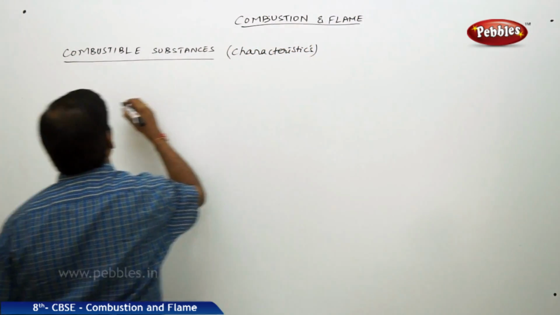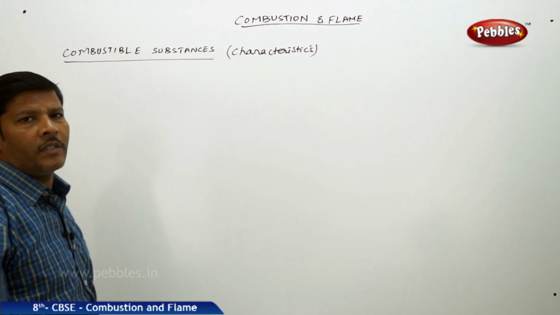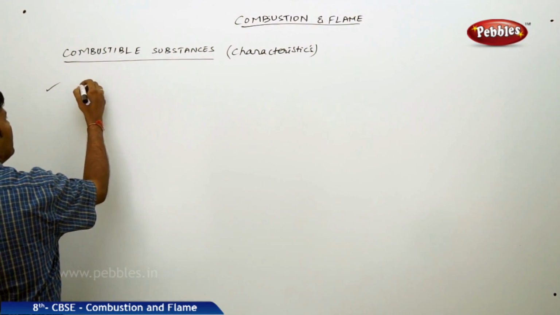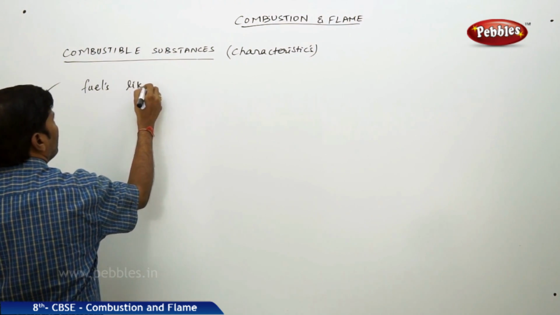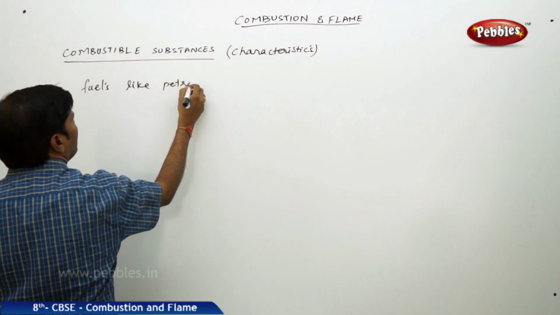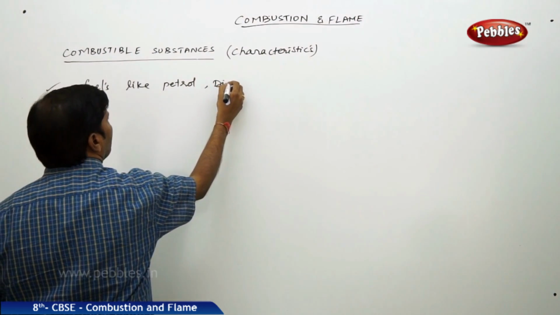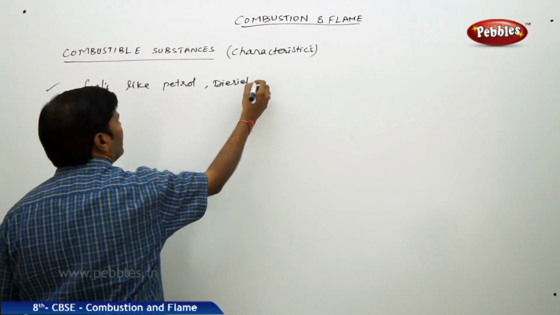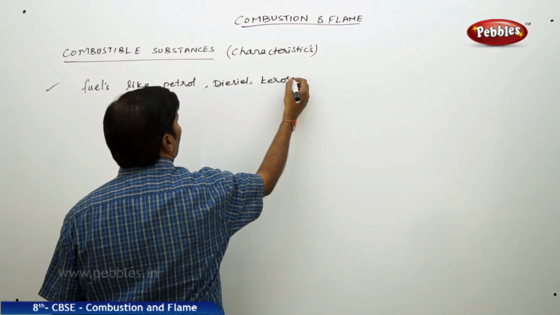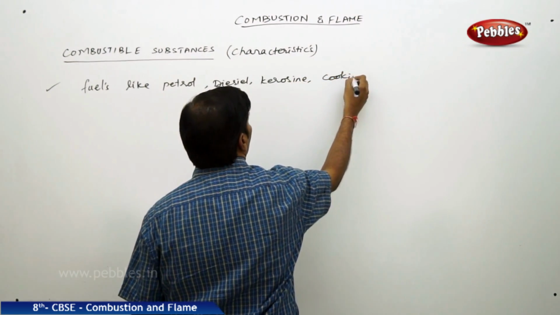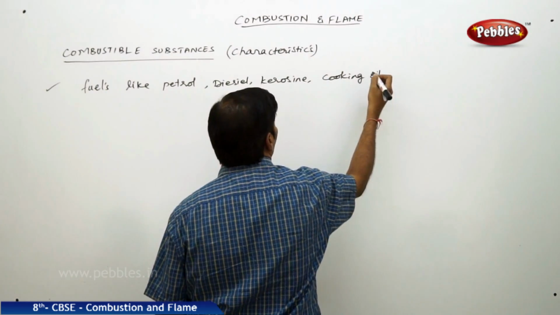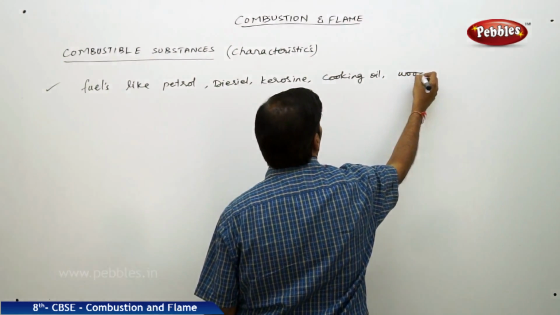Characteristics. If you take combustible substances, the combustion fuels, let me put it this way: fuels like petrol, diesel, kerosene, cooking oil, and of course wood, charcoal, whatever.